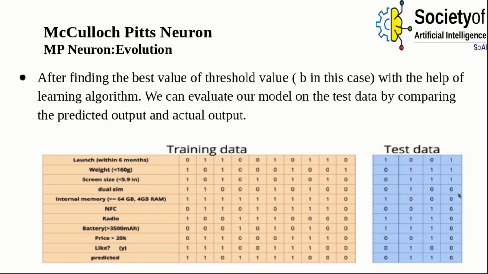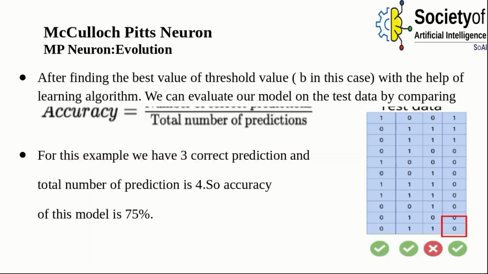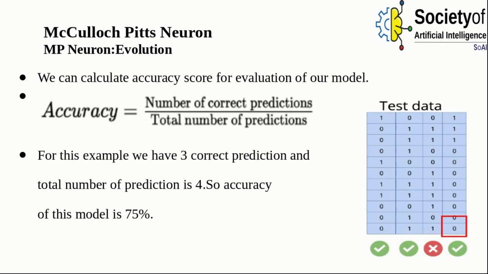Okay, after finding the best value for the threshold b with the help of this learning algorithm, we can evaluate our model on the test data by comparing the predicted output and the actual output. We can calculate the accuracy score for the evaluation of the model by this formula. Accuracy is equal to the number of correct predictions upon the total number of predictions. For this example, we have 3 correct predictions and the total number of predictions is 4. So, the accuracy of this model is 75%.